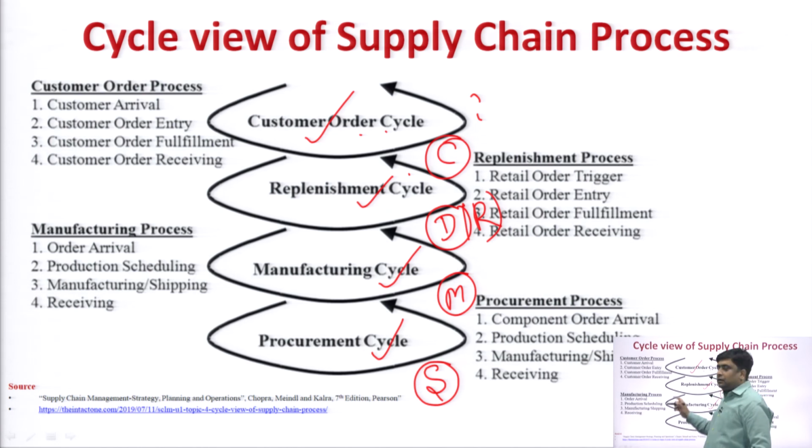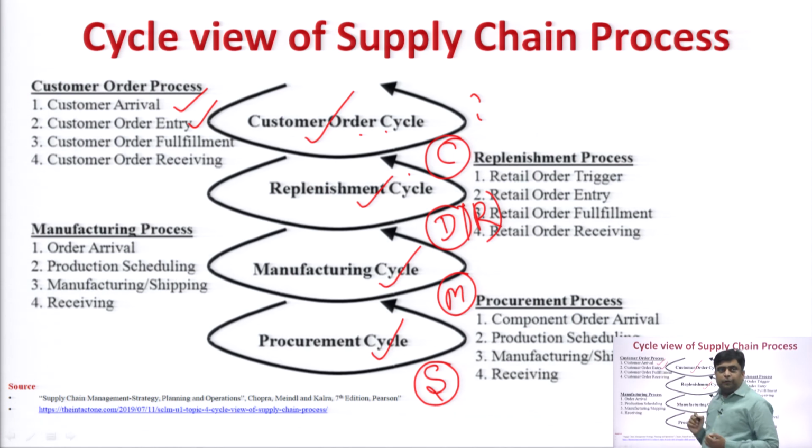Here you may see the processes of the various cycles. First is the customer order cycle, which consists of 4 sub processes. First, the customer will arrive at the retailer and tell about the order, and then comes customer order entry: the retailer will enter the order in an ERP automated system or simply with pen and paper. So, this is the customer order entry.